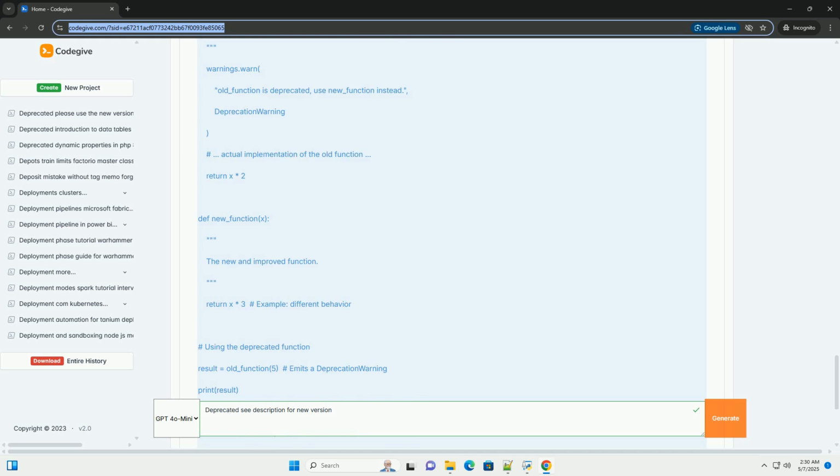5. Test thoroughly. Run comprehensive tests to ensure that your code continues to work as expected after the changes. Pay special attention to edge cases and boundary conditions. 6. Document the changes. Update your code's documentation to reflect the changes.